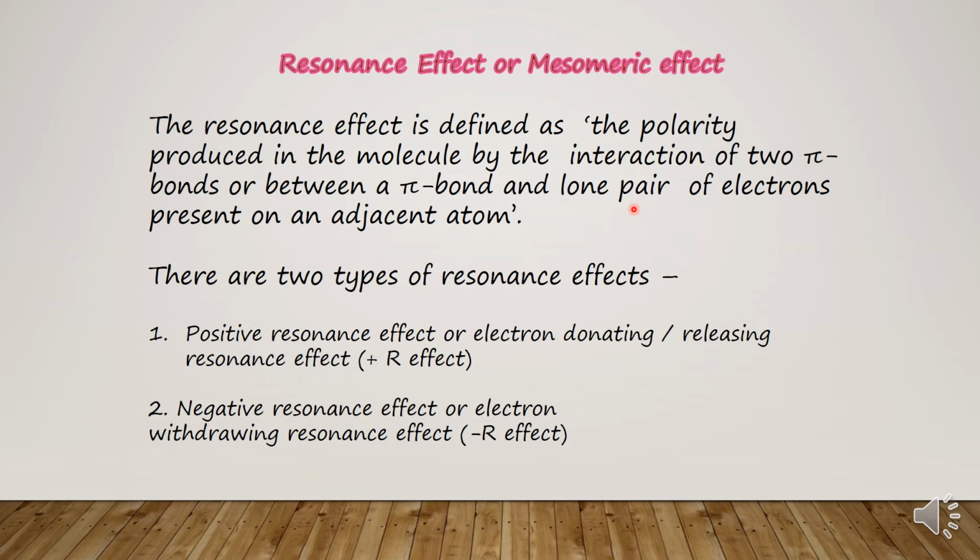Children, the effect is transmitted through a chain of conjugated pi bonds.